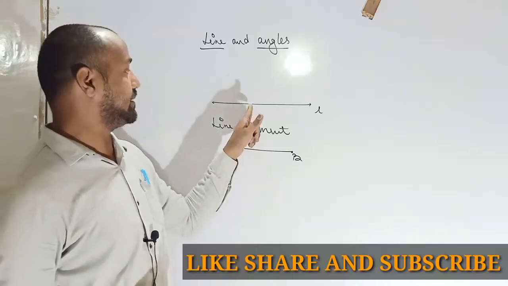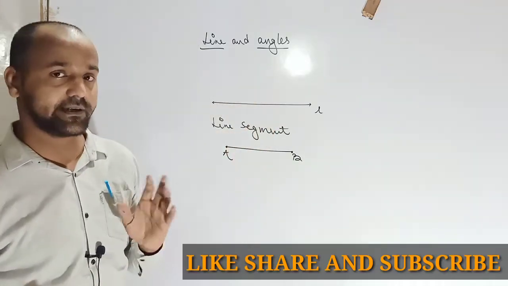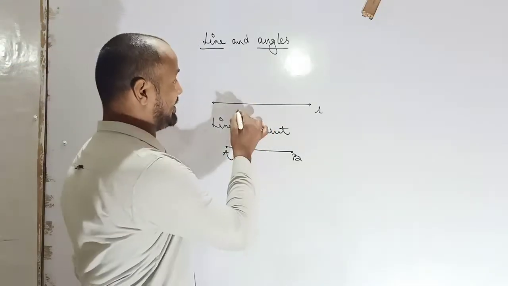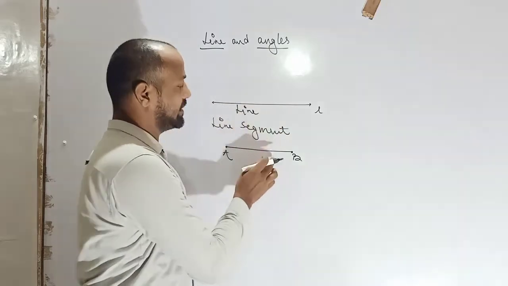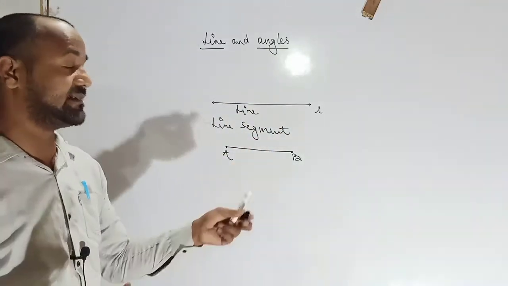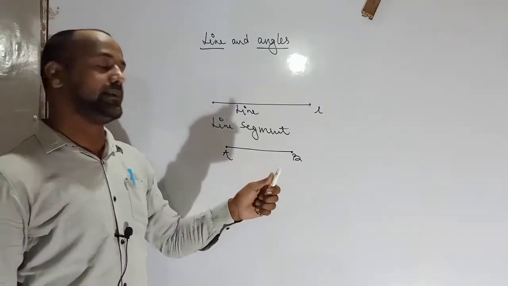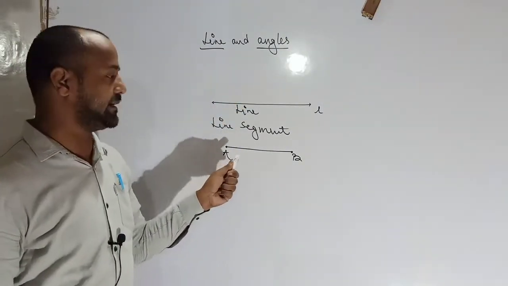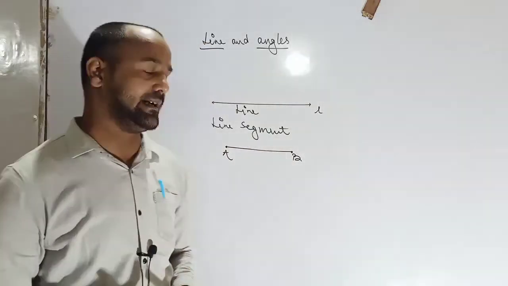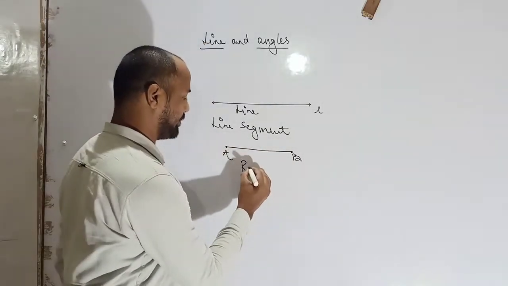Students, a line does not have a definite length. It's a length, but it's not a definite length. But a line segment has a definite length. You can measure it, you can draw it easily on paper. It has two endpoints. There is an initial point, and this one is the terminal point.